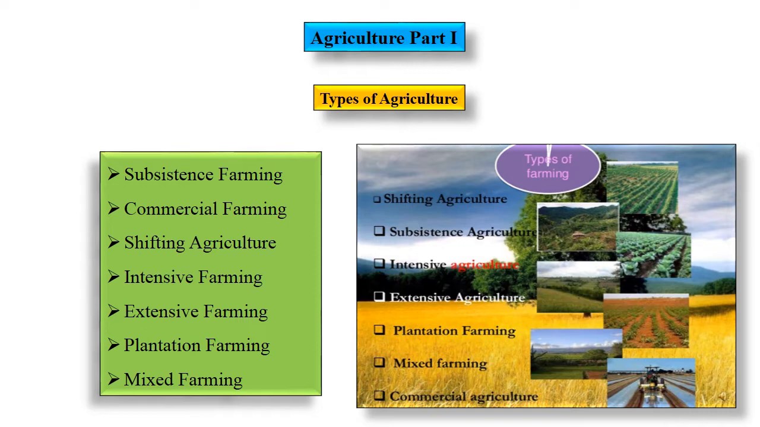We have different types of farming practiced like subsistence farming, commercial farming, shifting agriculture, intensive farming, extensive farming, plantation farming, and mixed farming. In this presentation, we are going to focus on subsistence farming, commercial farming, and shifting agriculture. In the next presentation, we will focus on the remaining. So let's go ahead.